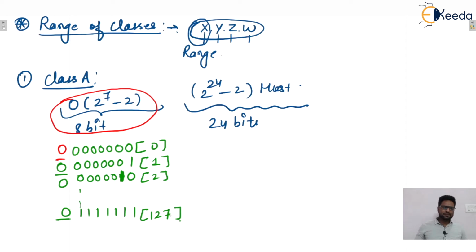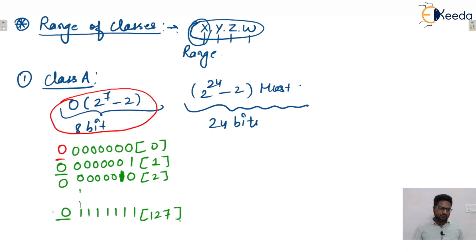I want to give you one suggestion that you must be comfortable to convert binary into decimal and decimal to binary. Otherwise, there will be a problem, isn't it? Be careful, isn't it? And you must be as fast as you can. You must be comfortable to convert the binary into decimal and decimal to binary, isn't it?